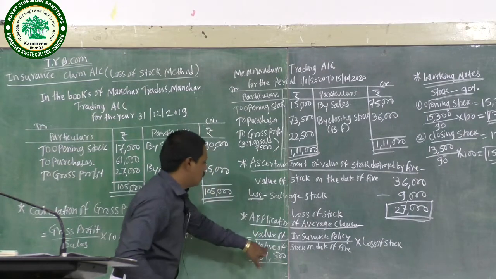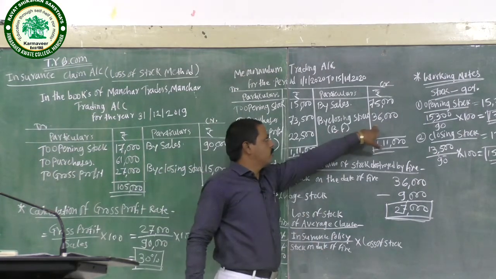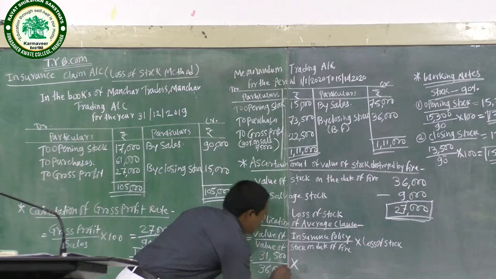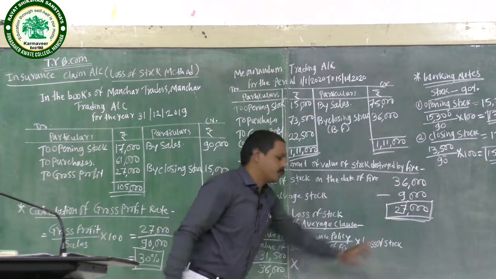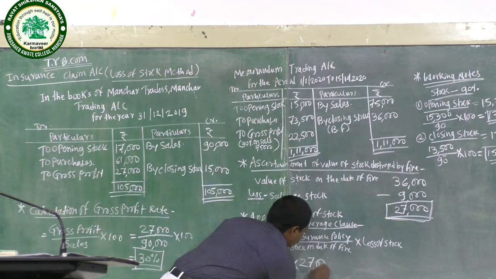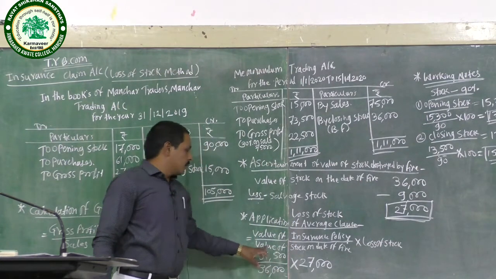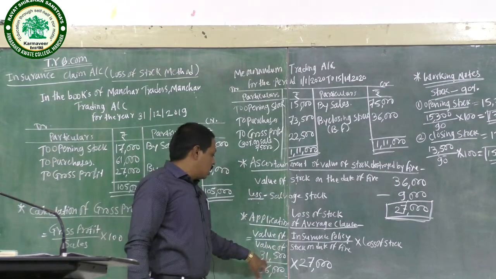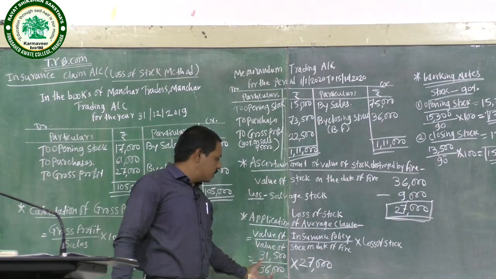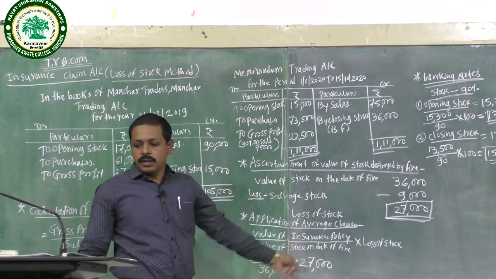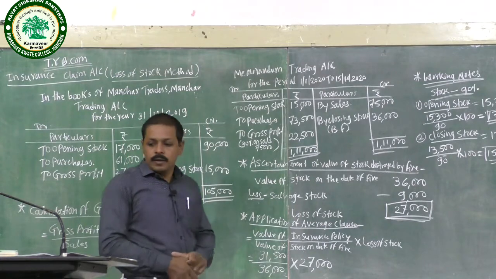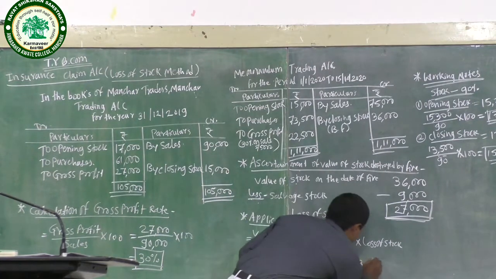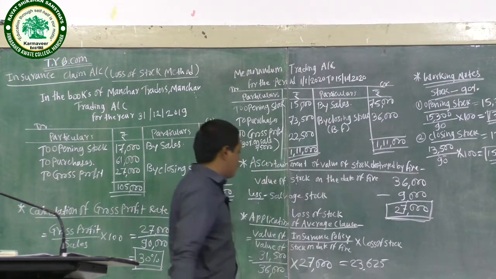So 31,500 divided by value of stock on date of fire, 36,000, into loss of stock, 27,000, is equal to 23,625.